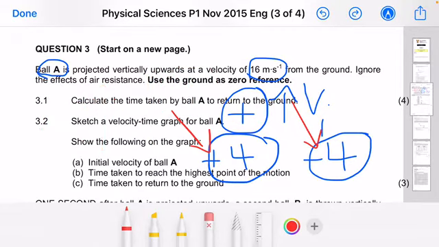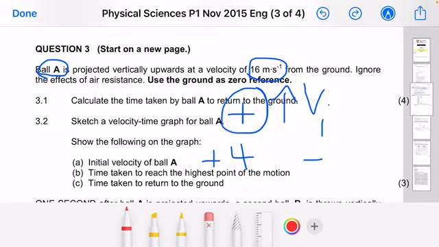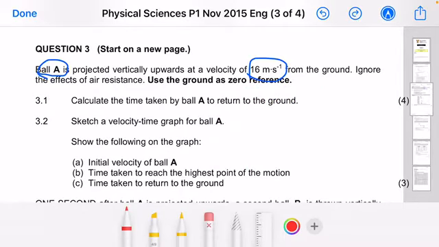For this type of question, ladies and gentlemen, we can just assume 16 meters per second to be a positive velocity since it's traveling upwards, so it's being projected vertically upwards. What is the reference, ladies and gentlemen? From the ground, which means that ball A is being projected vertically upwards from the ground. Okay, massively important, ladies and gentlemen.